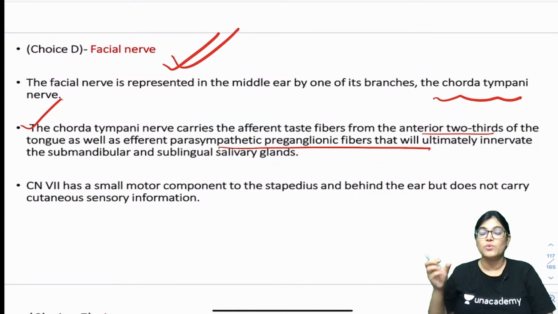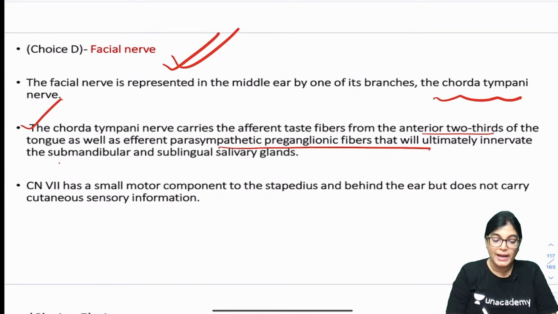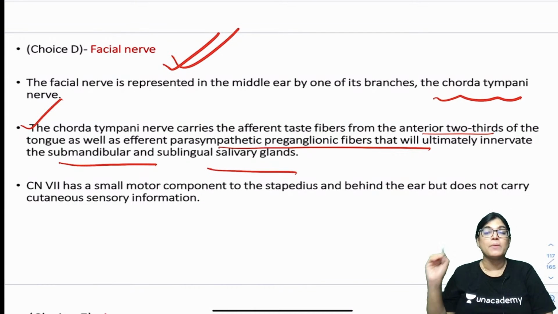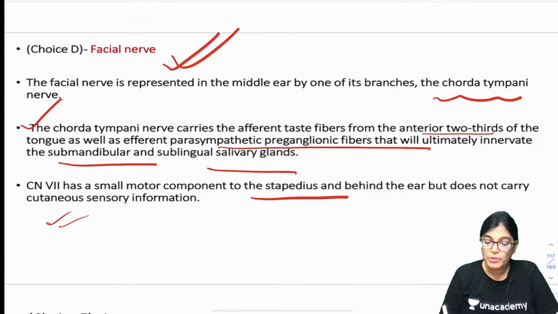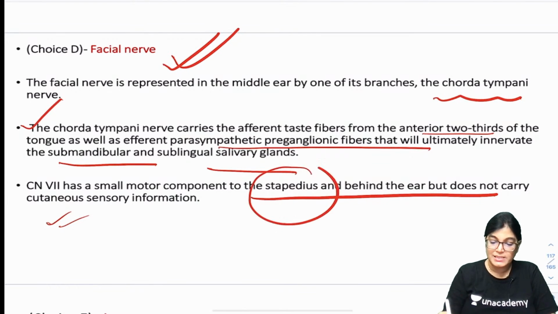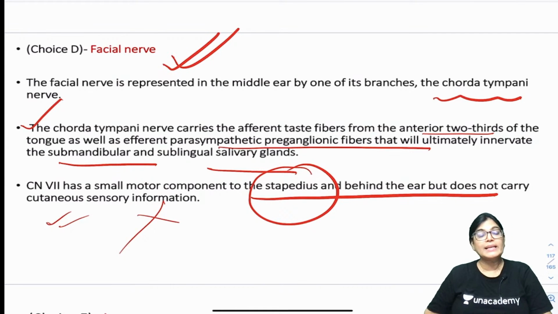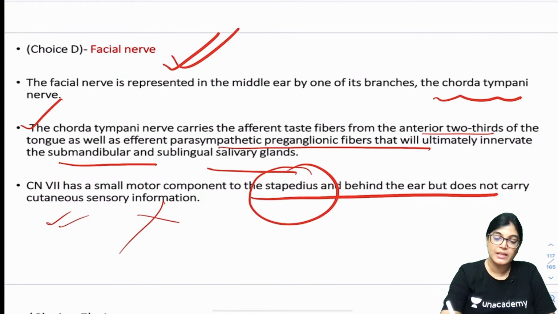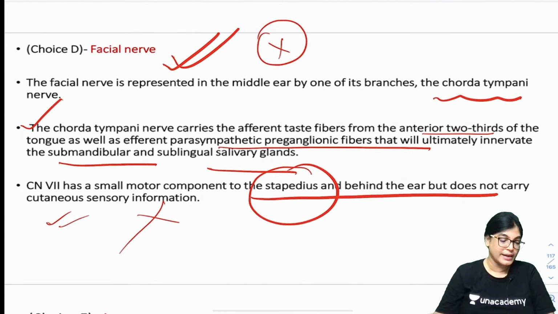It also carries secretomotor fibers, that is parasympathetic innervation for two glands, the submandibular gland and sublingual gland. These kinds of presentation were not mentioned in the patient. There is also a small motor component, that is nerve to stapedius, which supplies stapedius muscle, but it is not carrying any kind of cutaneous innervation. So this is the reason that facial nerve is not the correct answer.